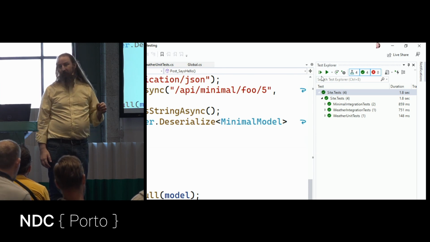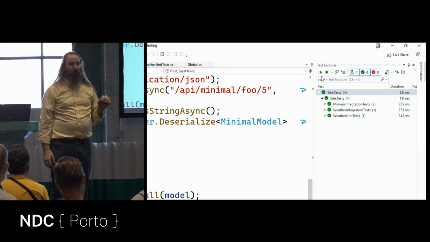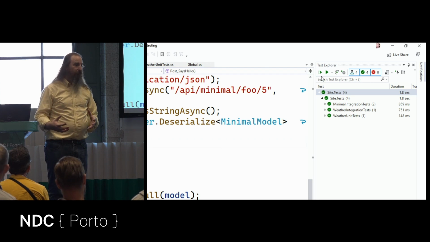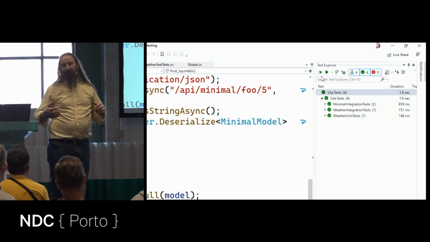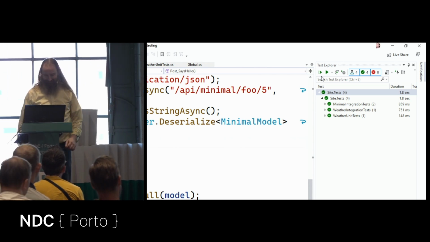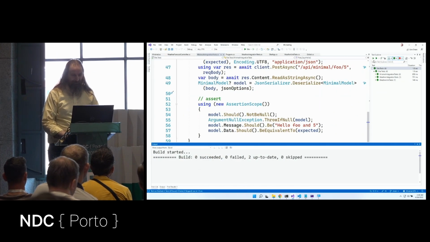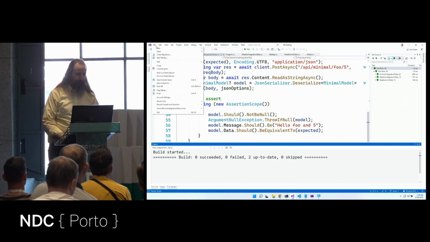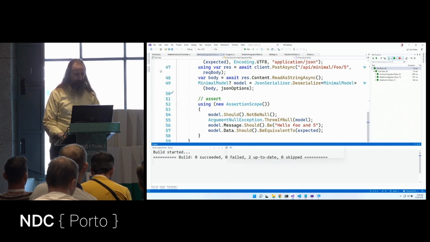Now, it didn't need to spin up a web server. It doesn't need to find an open port. All of this is in memory, but it's still flexing my entire request pipeline. That is cool. So testing in ASP.NET 6 is just so nice.